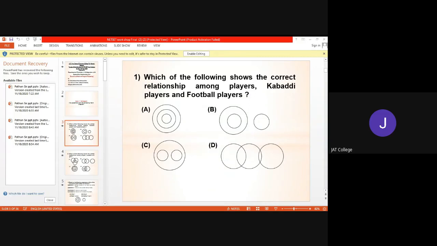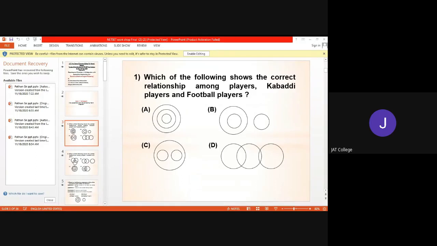Why? Because in the first option, there is one circle into another circle, and then this second circle is in the third circle, which indicates that players, football players, kabaddi players, they all fall in the player category. So here, if we take a look at option C, then two circles are there. They are not interacting with each other. Why? Because kabaddi players and football players are different. So here the correct answer is option C.